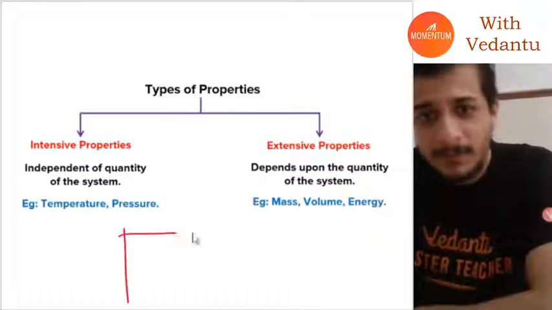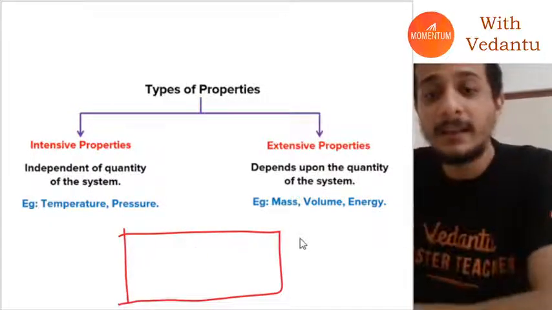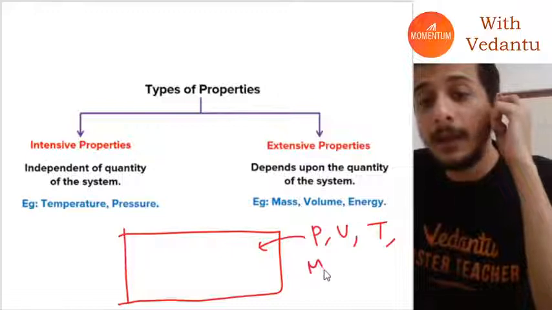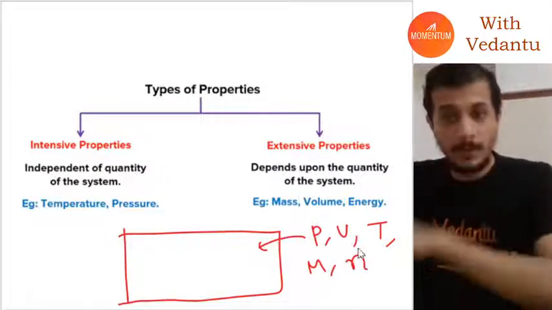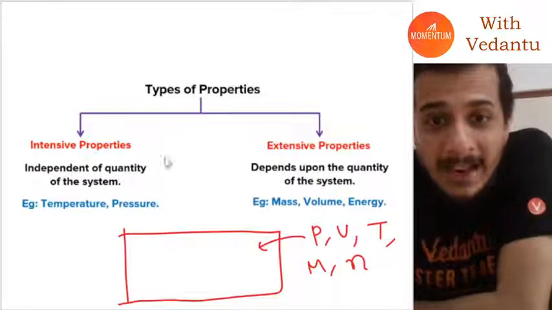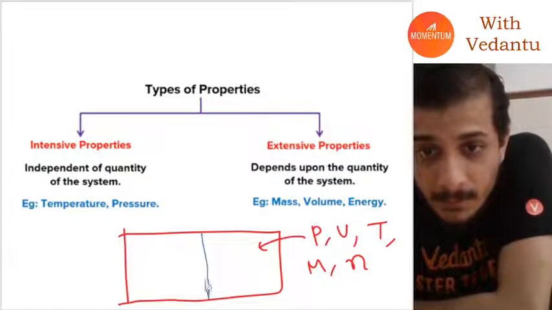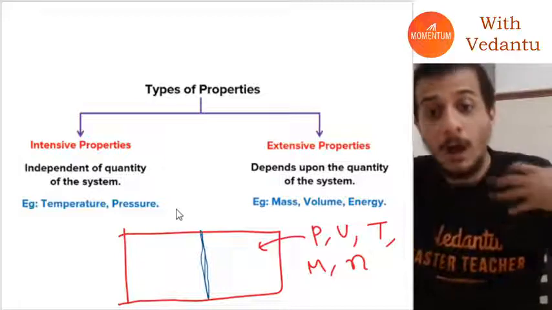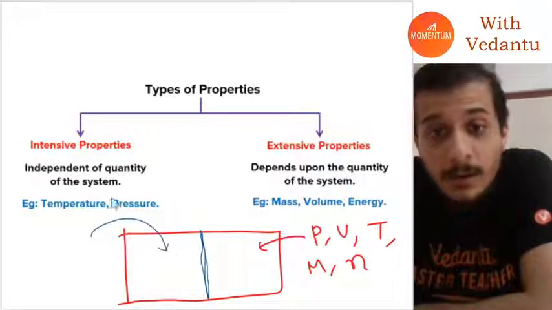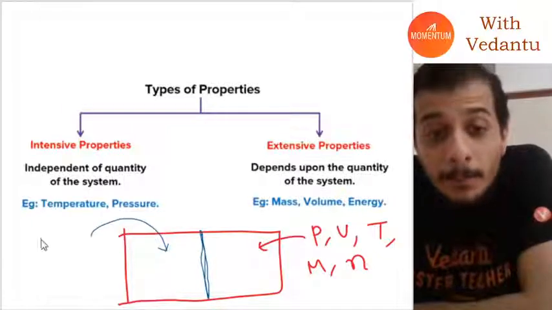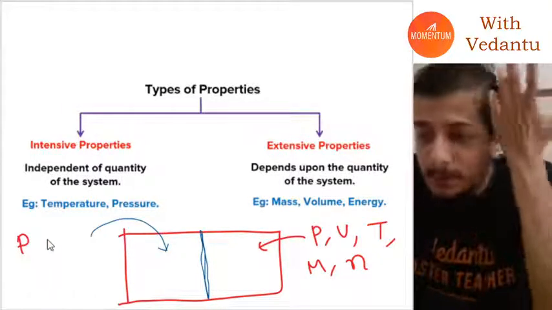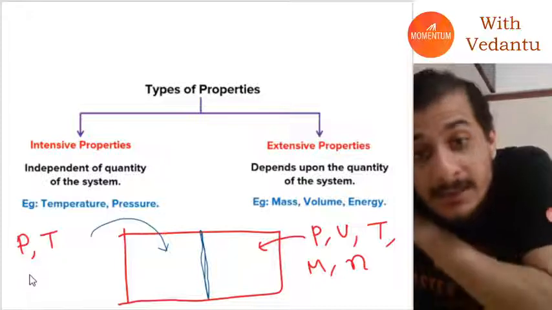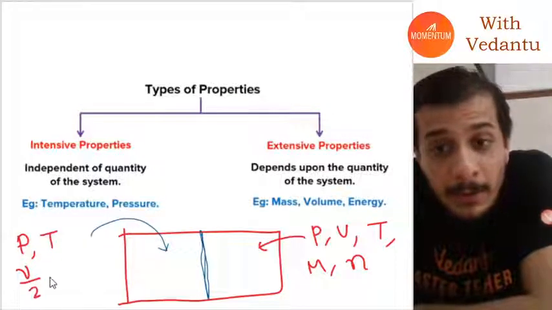Let's say I have a chamber of gas at pressure P, volume V, temperature T, mass M, and number of moles N. Now I put a partition in between, so I have two different chambers. For one chamber, the pressure will still be P because I have just put a partition in between, and the temperature will still be T, but for this left part of the system, the volume will be V by 2.